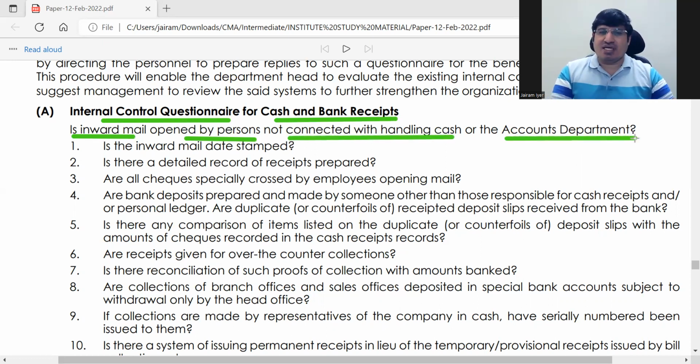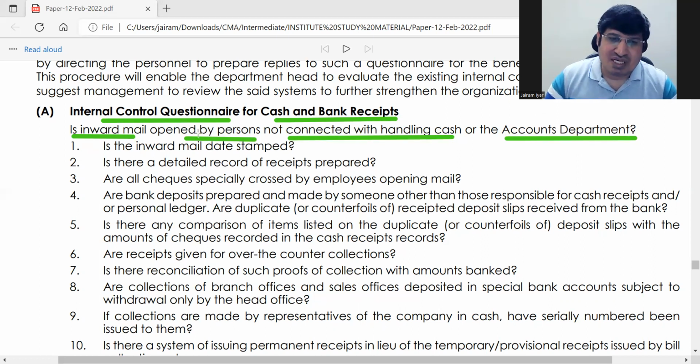Whenever cash and bank receipts are coming in, if a mail is coming in, it should be opened by someone different from those handling cash or the accounts department. That is, it should be a third person. That is the first main question.